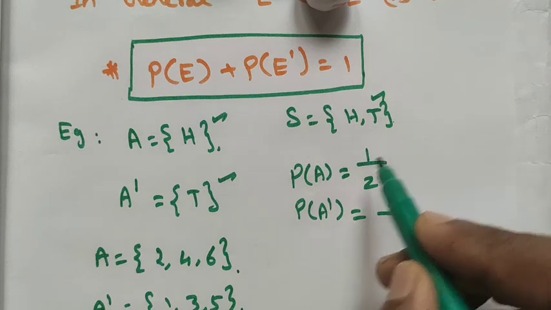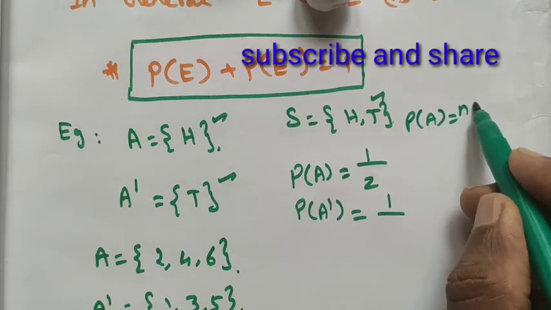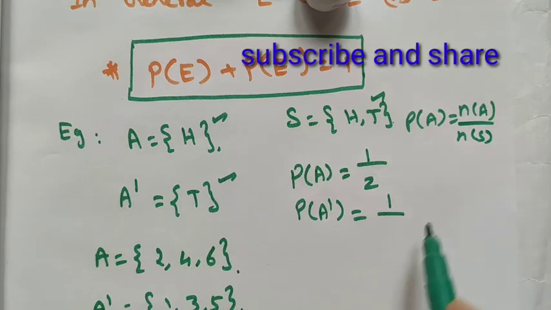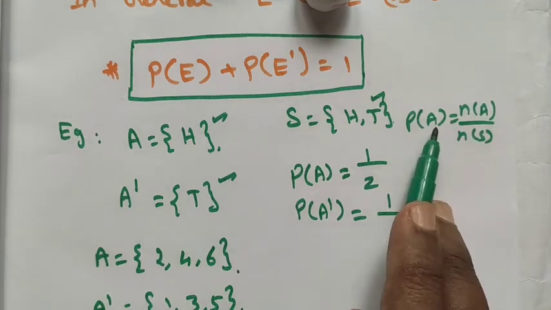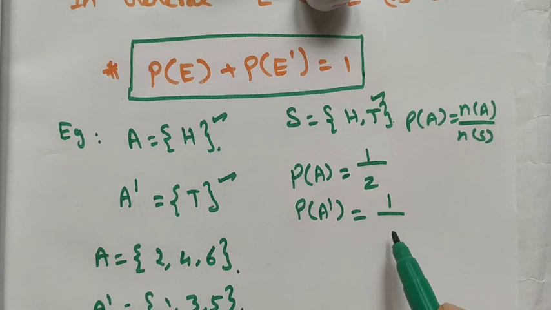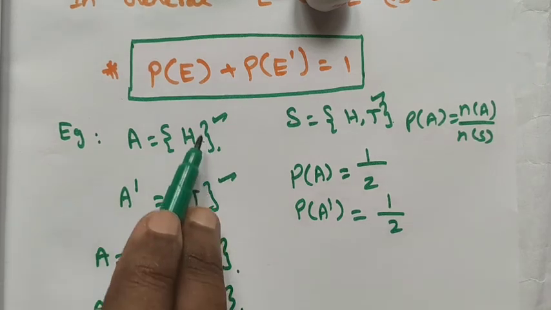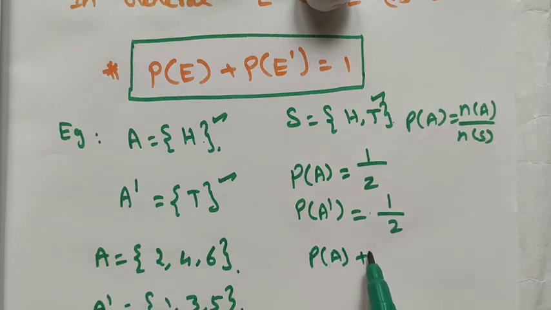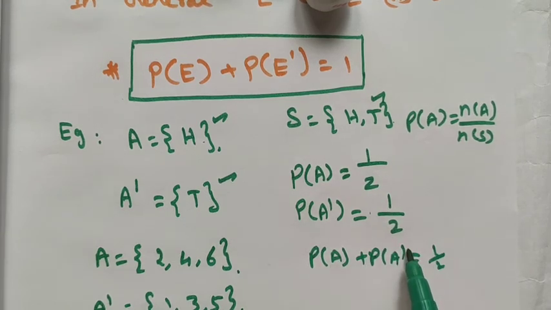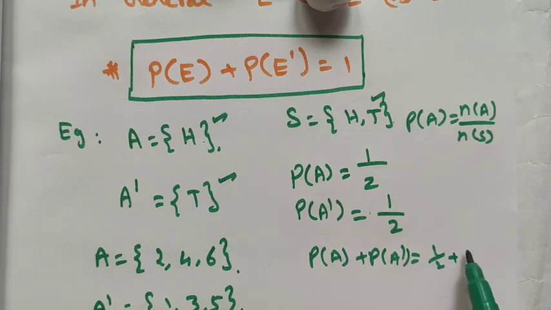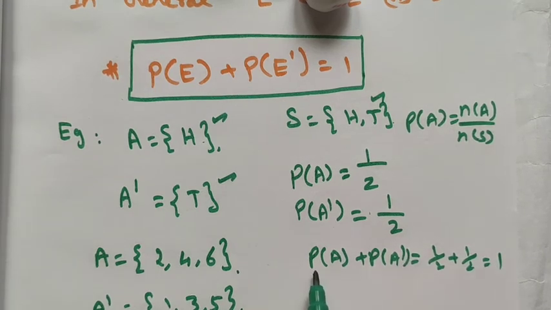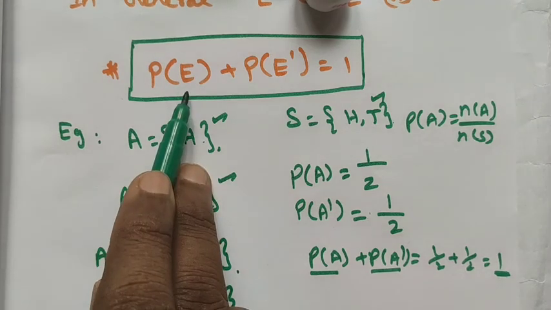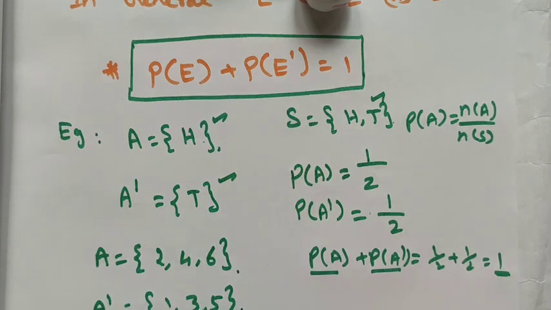We know the formula, that is P of A is equal to the number of favorable outcomes divided by the total number in the sample space. This is the formula here. In general we write E for the event set. So here also we have the sum of that event and its complement equal to 1. If you add P of A plus P of A bar, that is A dash or A bar, it is equal to 1. So the probability of an event and the probability of its complement always sum to 1. So this is P of E plus P of E dash is equal to 1.